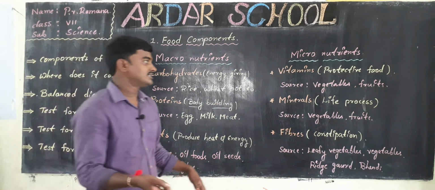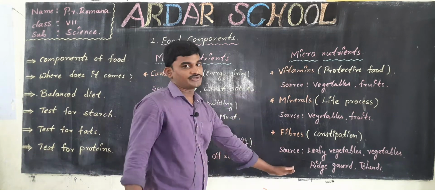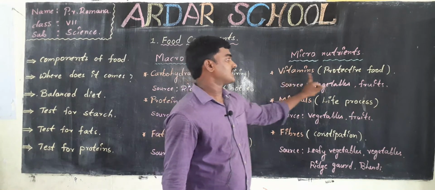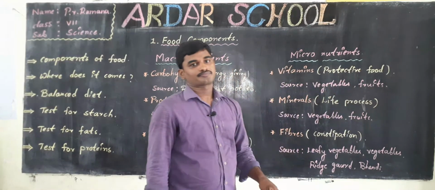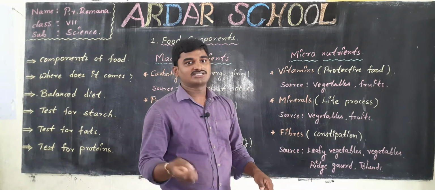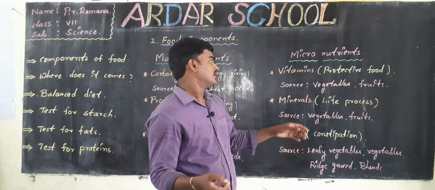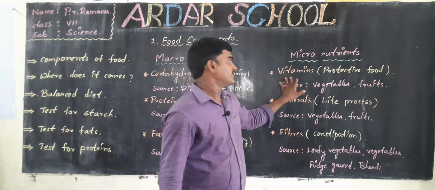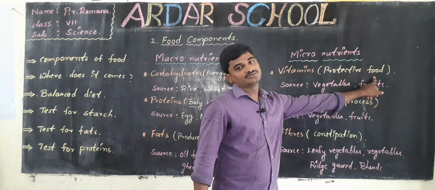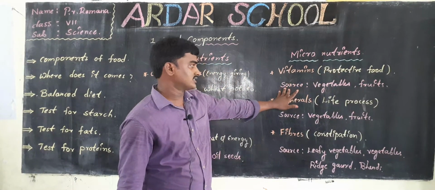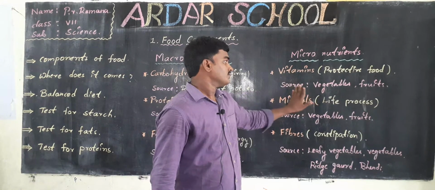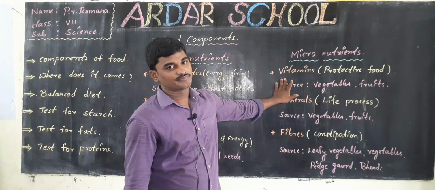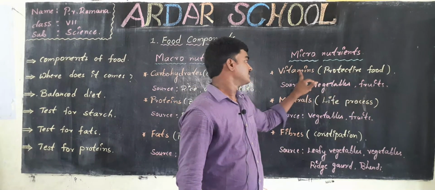Okay, let us see the sources of micronutrients. First, vitamins. Vitamins are called protective food. Our organs, like our sense organs such as the eyes, are protected by vitamins. That's why vitamins are called protective nutrients. Vegetables and fruits contain more vitamins.